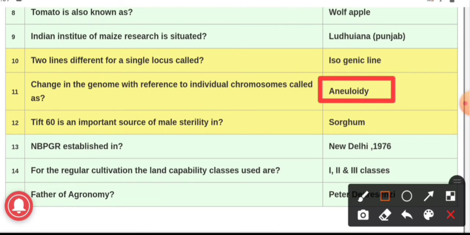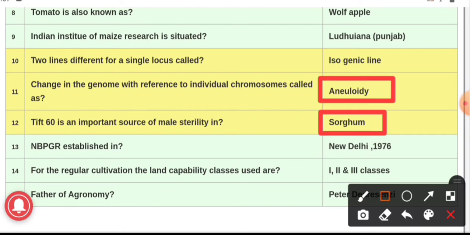Question number 12. TIF60 is an important source of male sterility in, the answer is sorghum. In case of sorghum, TIF60 is an important source of male sterility, and the most important male sterility variety in case of sorghum is Combine Kafir 60.